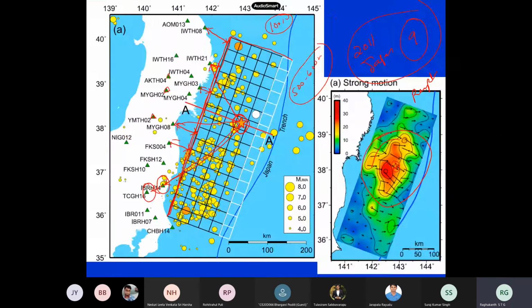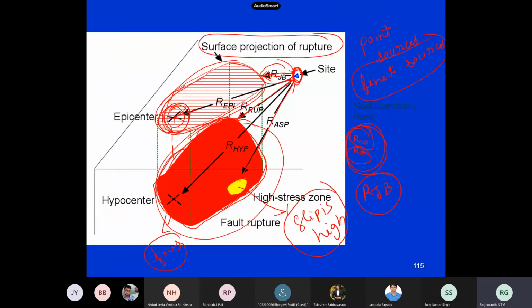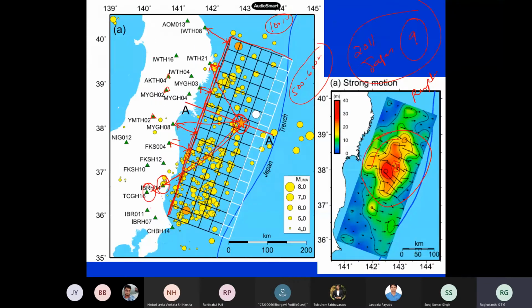See, RJB is what? You can see here in this figure. RJB is nothing but you project the rupture to the surface, and take the closest distance to the rupture. So this we are calling the RJB distance. So what is RJB for Kathmandu now?